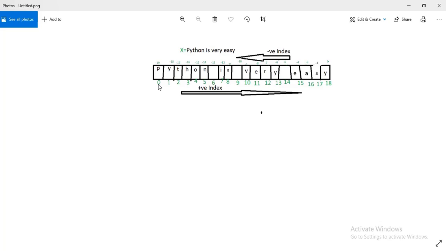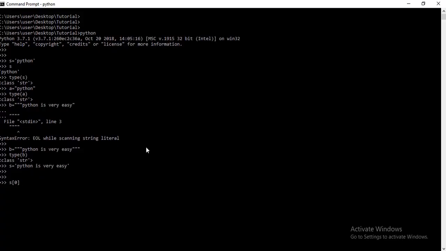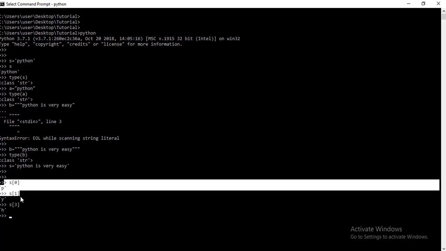Index is 0 and the value is P. So it will show P as a string data type. Same here, if I write 1, then it will show y. If I write index 3, then just count here 0, 1, 2, 3, it will show h. So this is all about positive index.